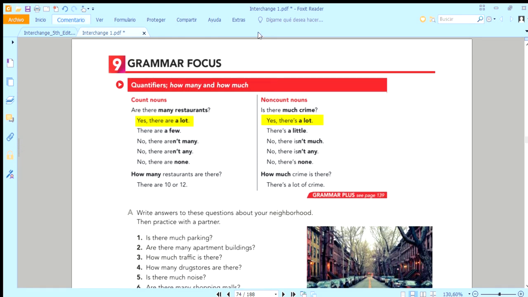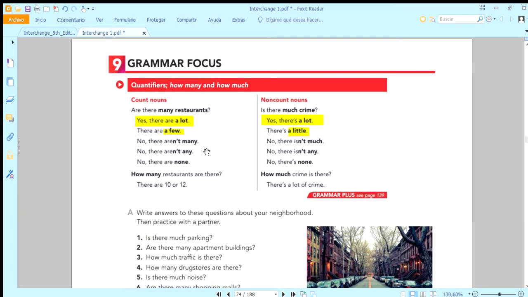A few, pocos, and a little, poco. Is there much pollution? Yes, there's a lot in Salamanca. Or yes, there is a little in Celaya. Ah, yeah, we wish. Okay, then the negative, no, there aren't many.